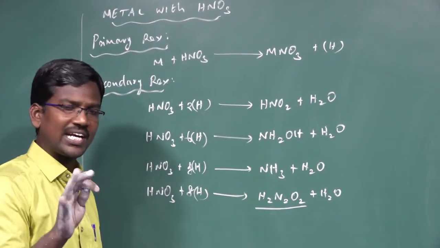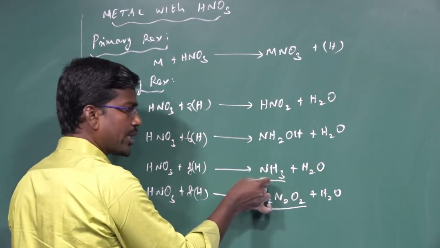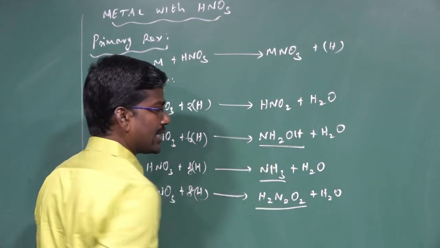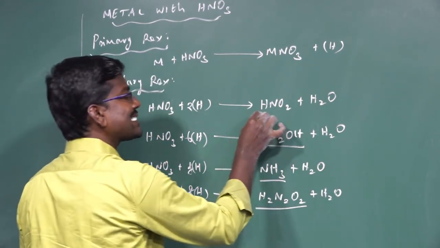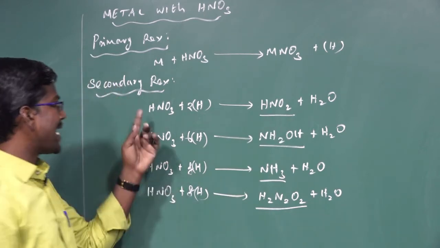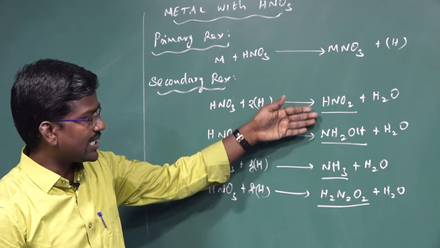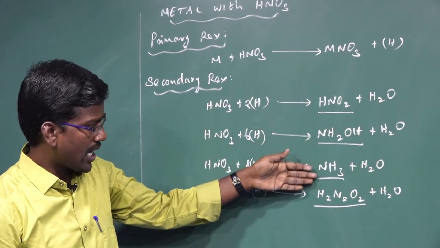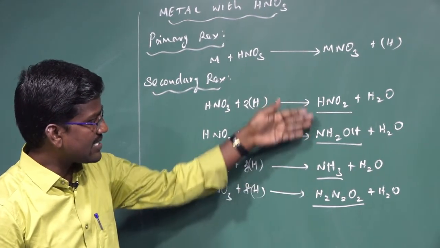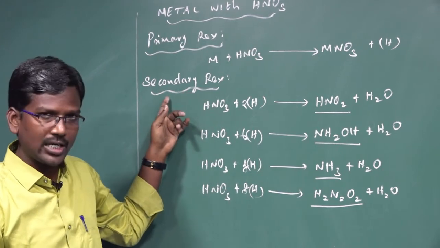H2N2O2 is hyponitrous acid, NH3 is ammonia, NH2OH is hydroxylamine, HNO2 is nitrous acid. Nitric acid can combine with nascent hydrogen to form nitrous acid, hydroxylamine, ammonia and hyponitrous acid. These compounds are secondary products.